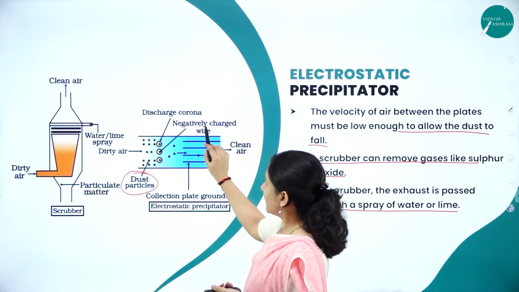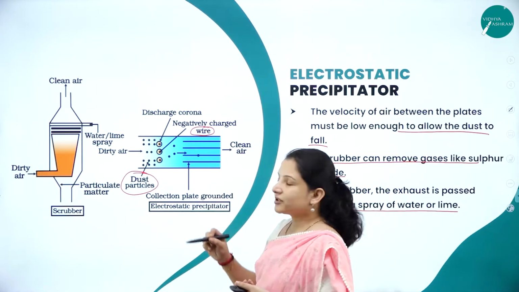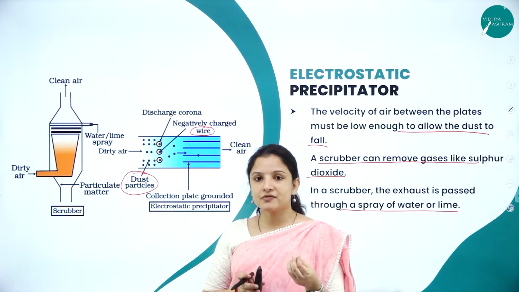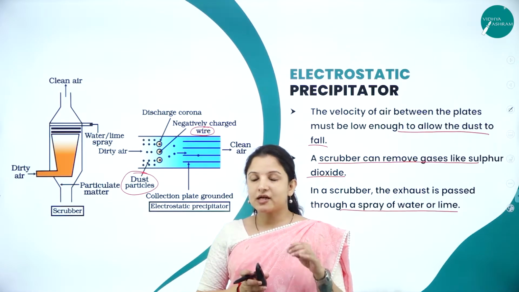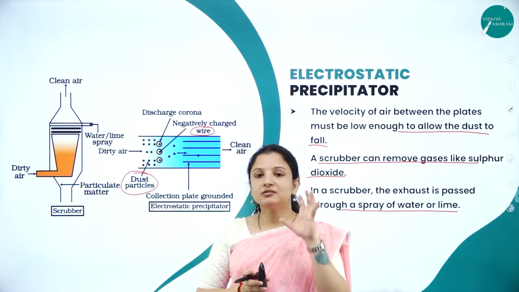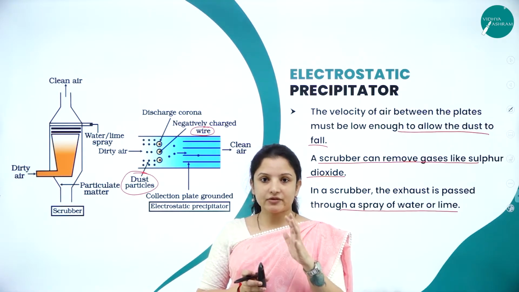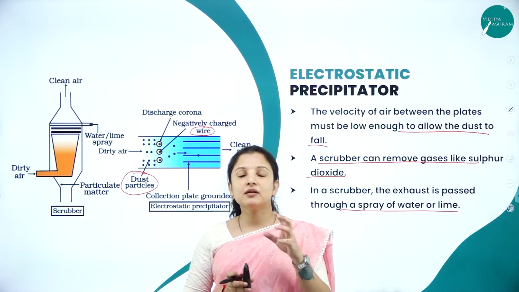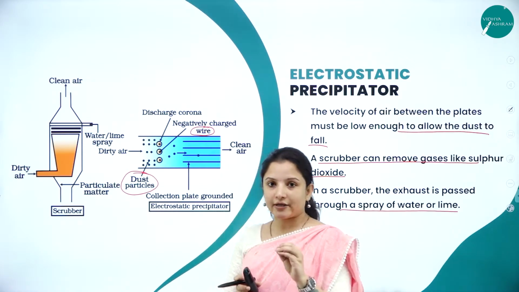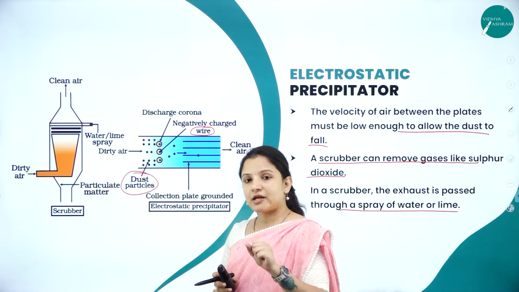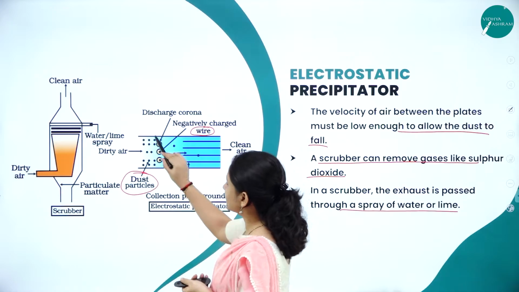Electrode wires are there, right? These wires will attain negative charges. How will they attain negative charges? To these wires, 1000 volts of electric current will be passed. When 1000 volts of electric current are passed, they will release negatively charged electrons. These negatively charged electrons will go and cling to the dust particles.